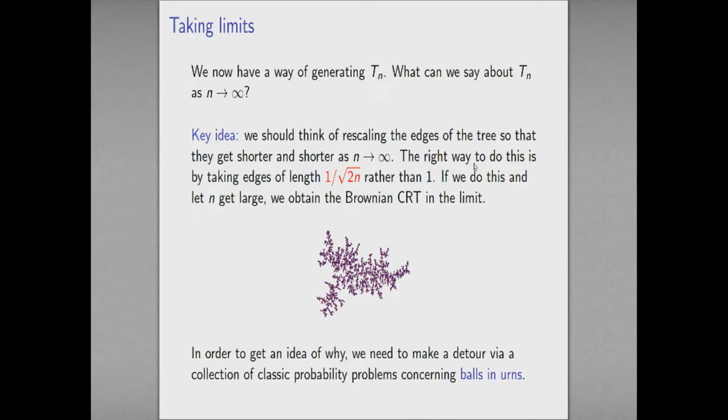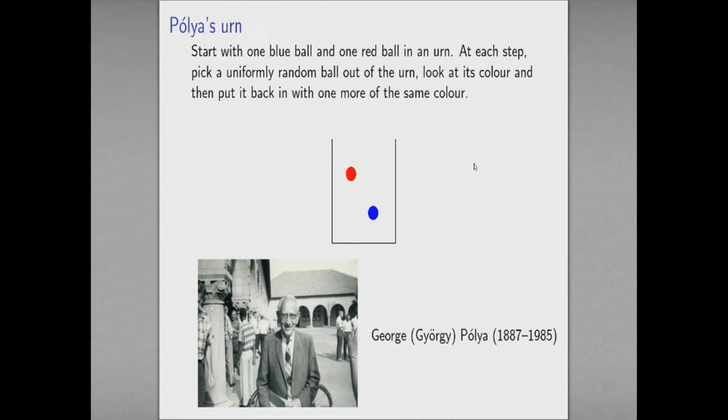Okay, so in order to get an idea of why this is the case, I want to make a detour via a collection of classic probability problems involving balls in urns. This is a mathematical formalism of a whole family of problems which turn out to crop up inside the Brownian continuum random tree. So let me tell you about the most basic of these urn models. This is Polya's urn.